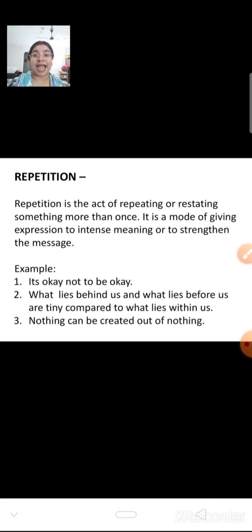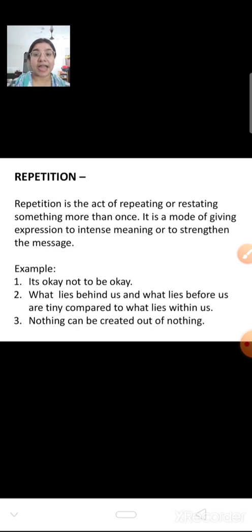Repetition. Repetition is the act of repeating. If any word is repeating again and again in a sentence, that is repetition. And why is repetition there? Because it is giving an intense meaning. It is an expression to intensify the meaning or to strengthen the message.